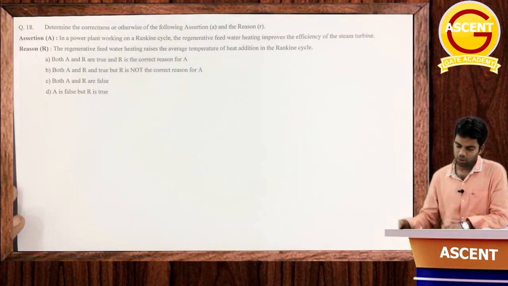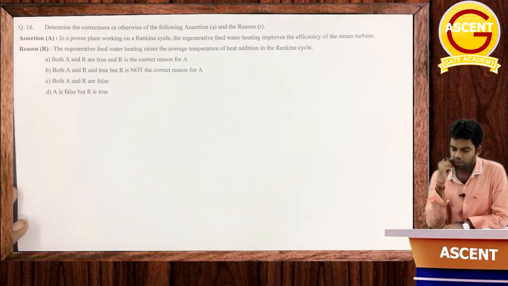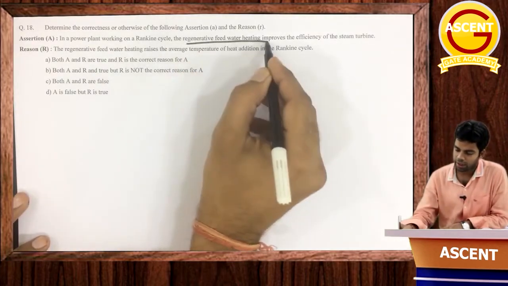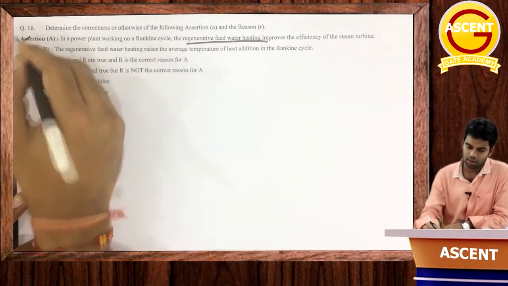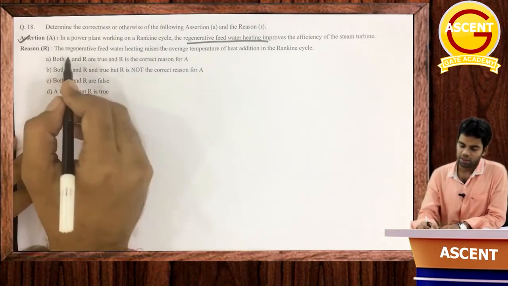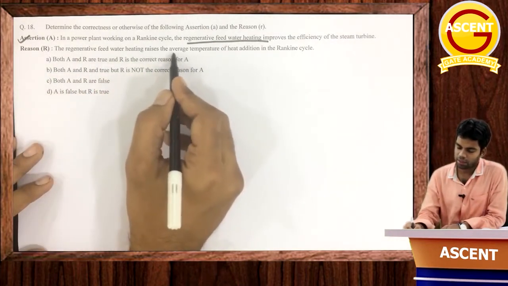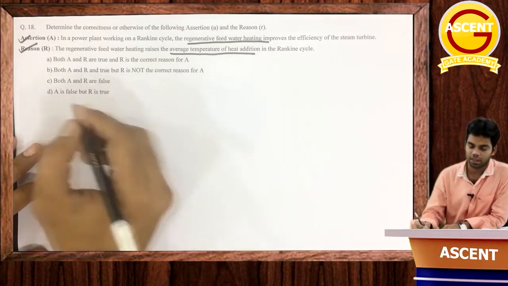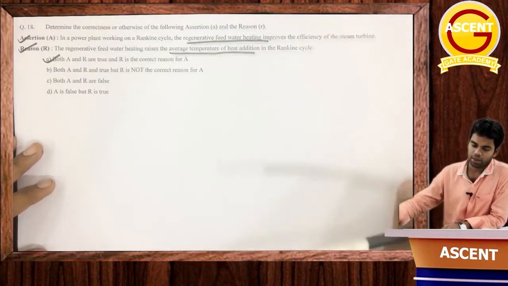Determine the correctness or otherwise of the following assertion and reason. In a power plant working in a Rankine cycle, the regenerative feed water heating improves the efficiency of the steam turbine. Yes, this is correct. Regenerative feed water heating always improves the efficiency. The reason given is regenerative feed water heating raises the average temperature of the heat addition. This is also correct. This increases the mean temperature of heat addition, as I have already told you. So answer should be A. Both A and R are true, and R is the correct reason for A.